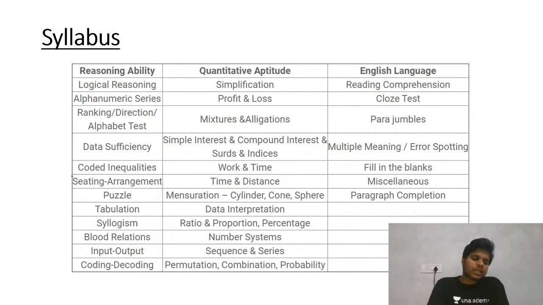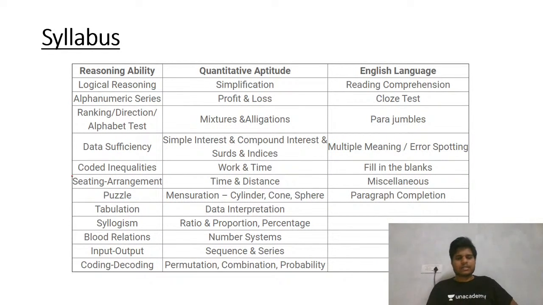You have to put in at least 2.5 months of honest attempt, honest time, to clear this exam. And if you are targeting JBIMS, then definitely you have to put in 3.5 months, and you have to be very strict with your timing and be very attentive there.